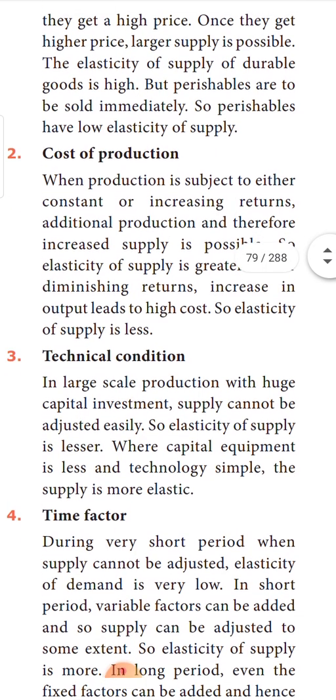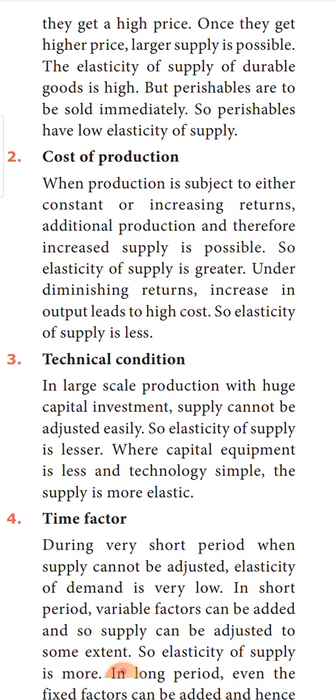Next is cost of production. When the cost of production is subject to, we learnt the Cobb-Douglas production function, is it? When we have constant returns or increasing returns to scale, the elasticity of supply will be greater, which means their returns are on the higher side. They can produce more goods and services. So in that case, the elasticity will be greater than 1.